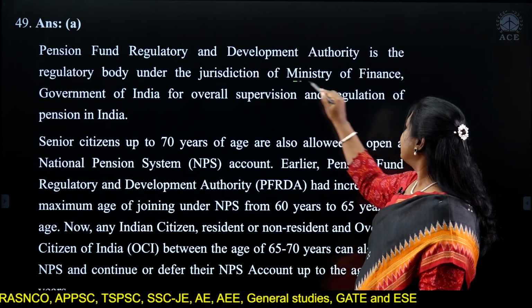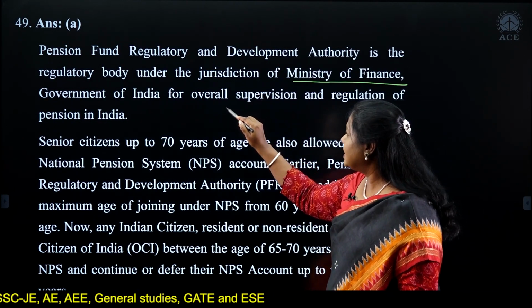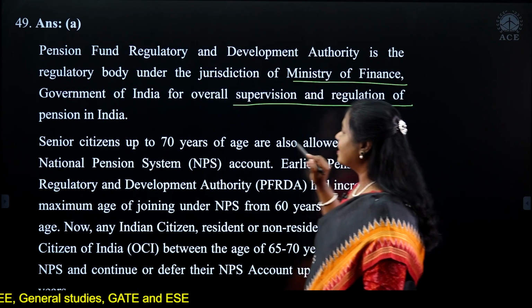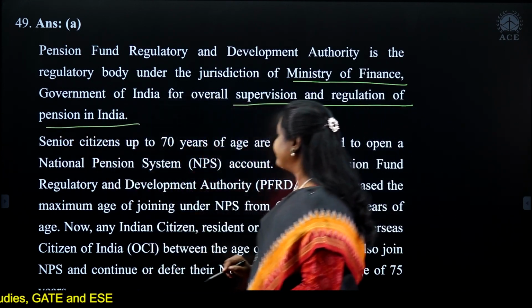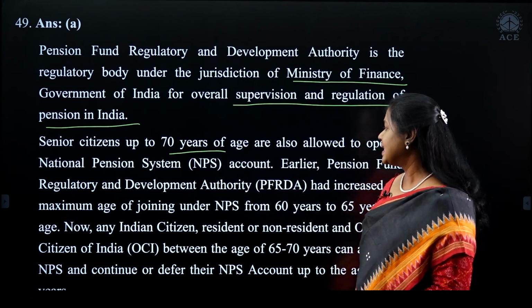So there we see it is given by the Ministry of Finance. And what does the PFRDA do? It is for the overall supervision and regulation of pension in India. So as you can see, up to 70 years of age are allowed to open an NPS account.